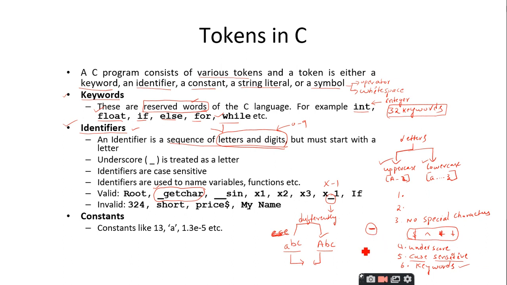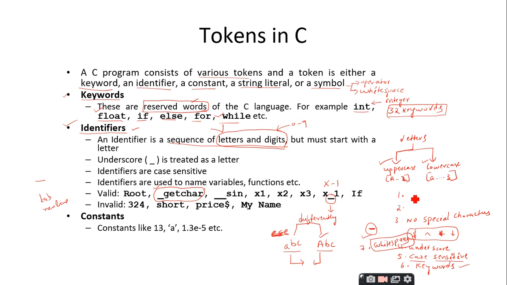And the last rule is it does not allow white spaces. White spaces in the sense the blank space which is given by the space bar, or tab space, or a new line, like that, these types of spaces are not allowed. These are the various rules you have to follow for identifiers in the C programming language.